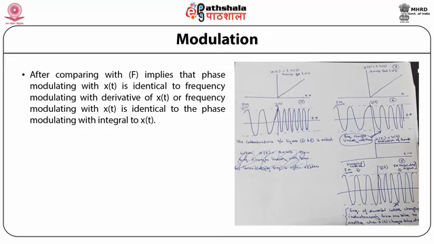That is for a specific signal, that is x(t) equal to u(t). How the phase modulated wave and the frequency modulated wave look is shown in this figure.